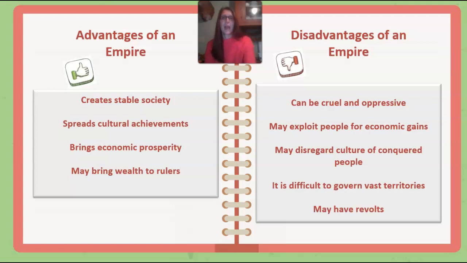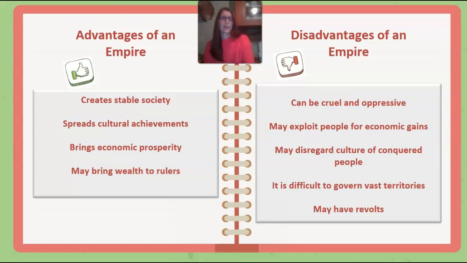Before you do that, I wanted to go over, this is actually question number 6 on those pages. So we're skipping to the very last question, but advantages of an empire and disadvantages of an empire. Advantages were it created stable societies, spread cultural achievements, it brought economic prosperity, meaning businesses, money, growth, may bring wealth to rulers.